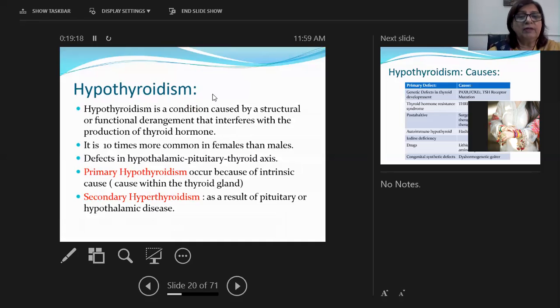So next is hypothyroidism. What is hypothyroidism? Hypothyroidism is decreased functioning of the thyroid gland, and in the laboratory, TSH level is going to be high and T4, T3 levels are going to be low.